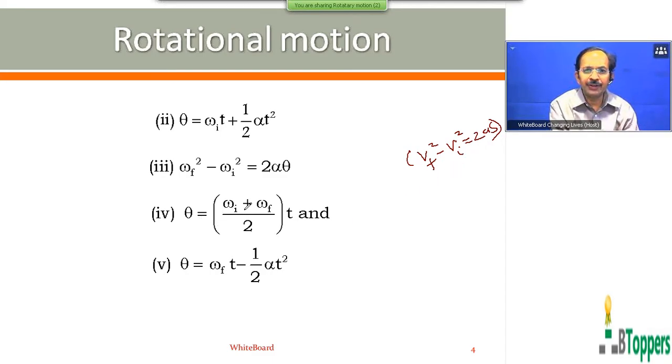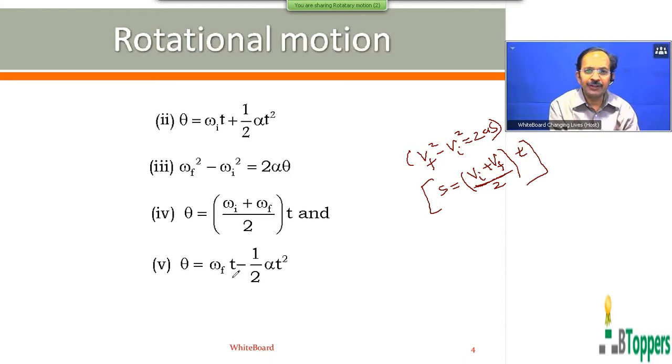And the fourth equation I have written, theta equal omega I plus omega F by 2 into T, which is similar to the equation displacement is equal to average of initial and final velocity in a time interval T multiplied by time interval T, in the case of a particle moving in a straight line path with constant acceleration.